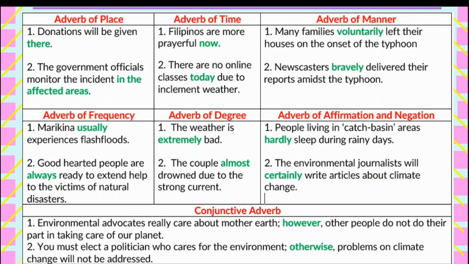Once again, let's try to take a look at the different types of adverbs. Adverb of place, adverb of time, adverb of manner, adverb of frequency, adverb of degree, adverb of affirmation and negation, and conjunctive adverb.